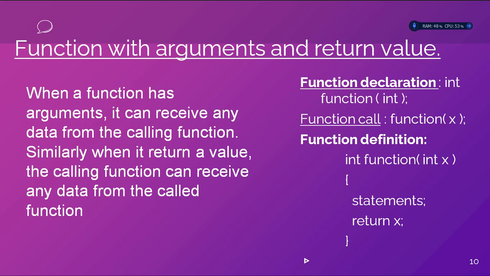At the time of function calling, simply you can use the function name, and within the parentheses, you can pass the parameters. At the definition, you can use the same prototype as your function declaration, and then you can provide the statements, and you give a return statement at the end of your function definition, because this will return something to your main function. Thank you.